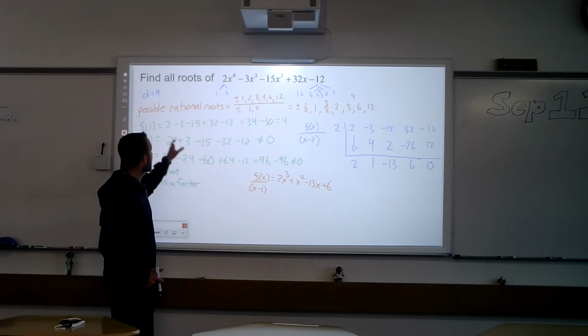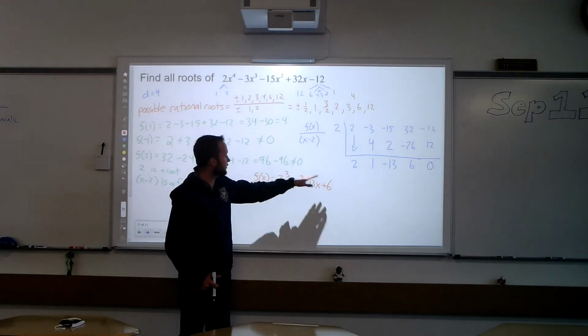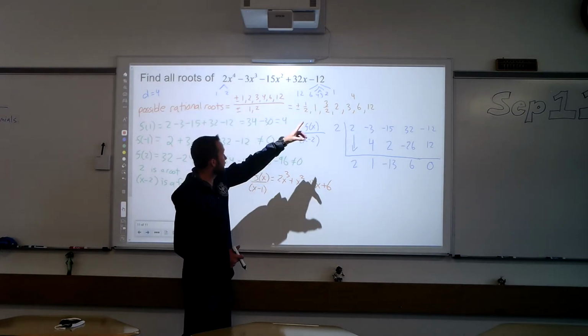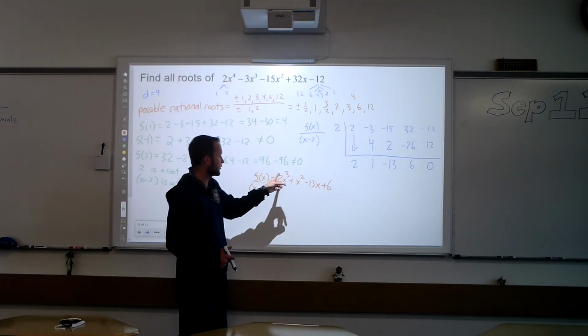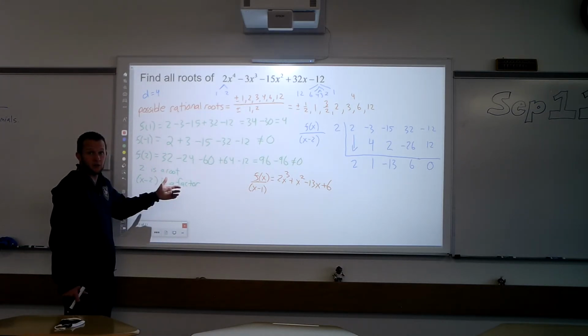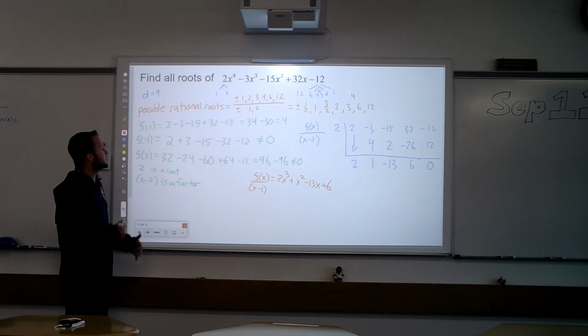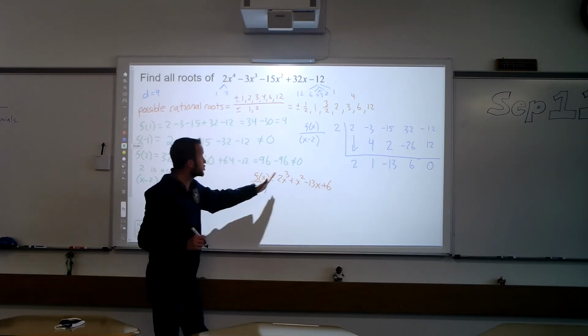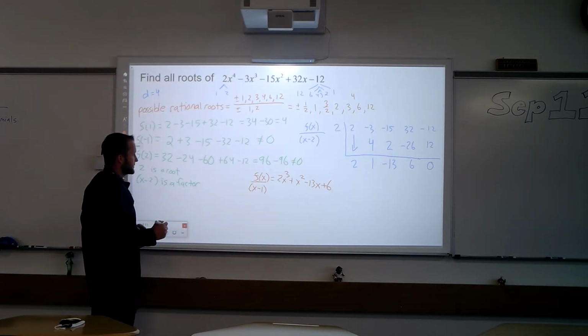Now, my list of possible rational roots is going to have a lot of similarities, except 12's out, right? Because we did factors of 12 over factors of 2, and now we're doing factors of 6 over factors of 2. Now, if 1 and negative 1 did not work before, they're not going to work now, so we're not going to test those anymore. But let's try some of our other roots. Maybe negative 2 will work. Maybe 3 or negative 3 will work. There are 4 roots and we only have 1, so we've got to find one that works. So we're going to use this one, because it's shorter than that one, and let's just start plugging in values.